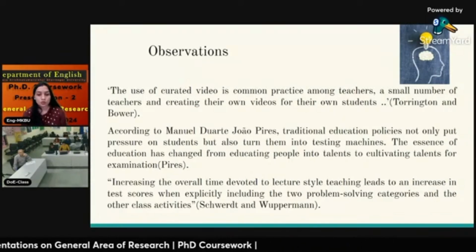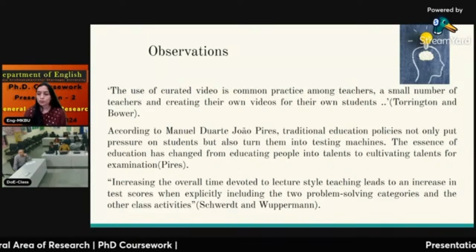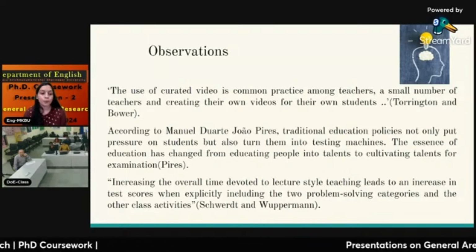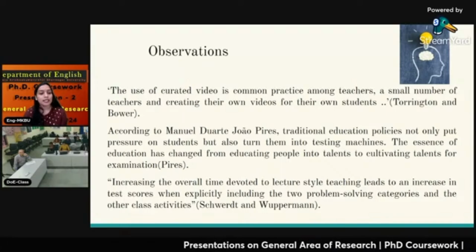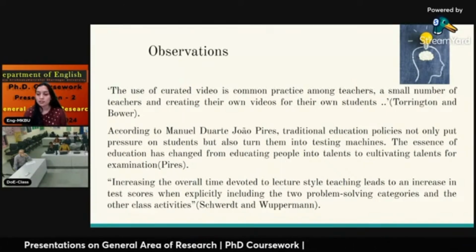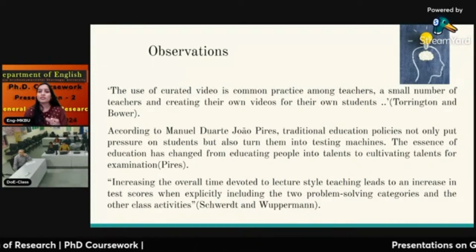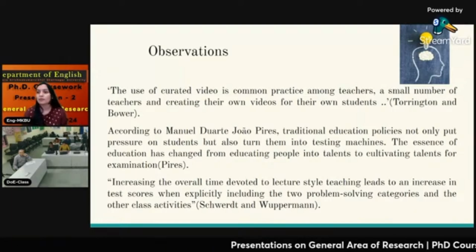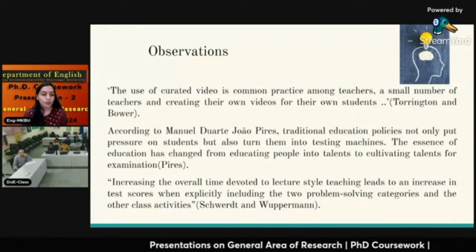And according to Peirce, traditional education policies not only put pressure on students but also turn them into testing machines. The essence of education has changed from educating people into talents to cultivating talents for examination. This is the phase we are going through, where students are getting ready for tests, exams, and marks, but not getting skillful.